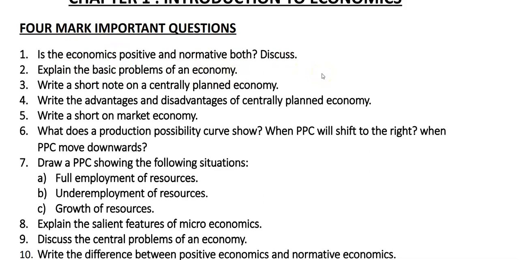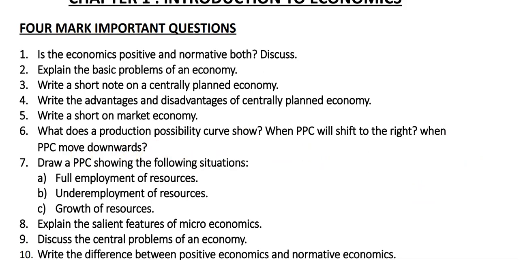Next, write a short note on a centrally planned economy. Then, write the advantages and disadvantages of centrally planned economy. Then, write a short note on market economy. Then, what does a production possibility curve show? When this PPC, production possibility curve, is shifting to the right, what happens? When this production possibility curve tends to move downwards, what happens?